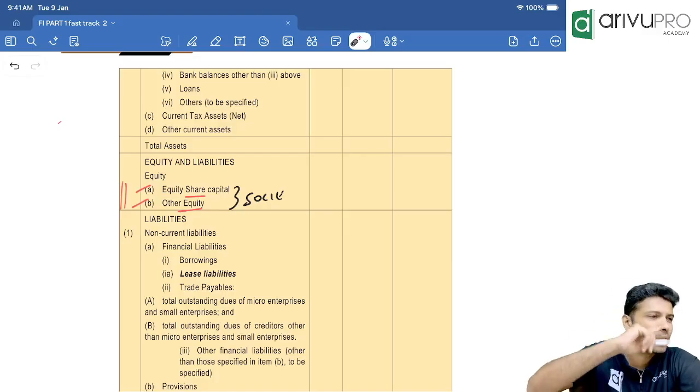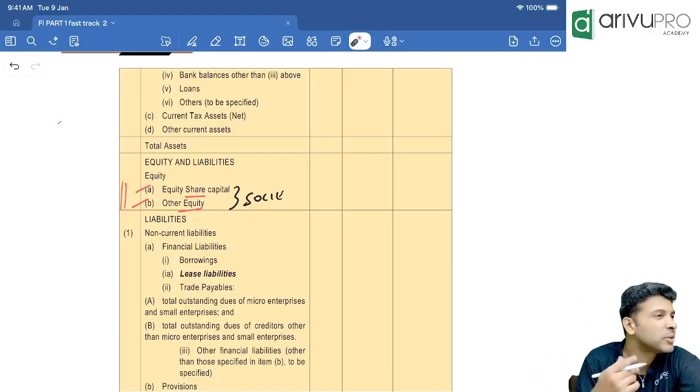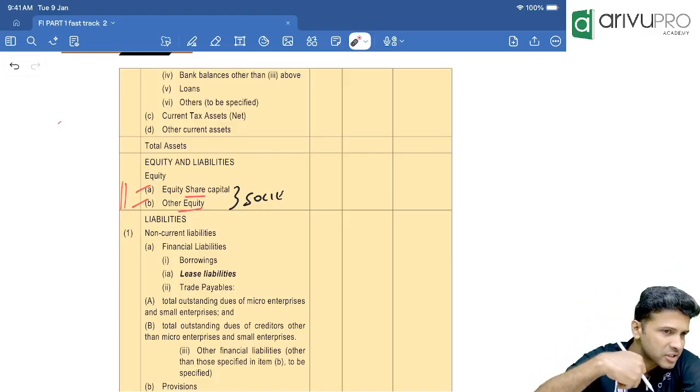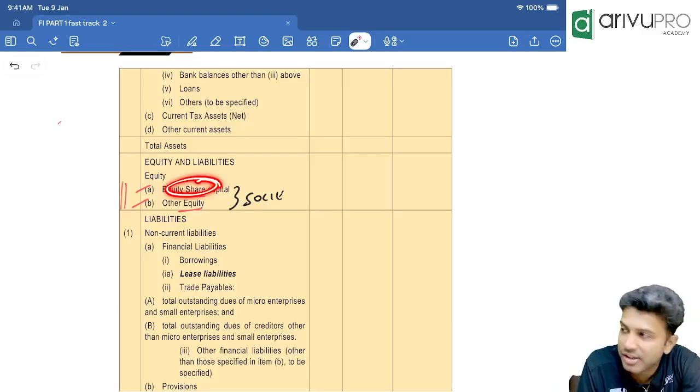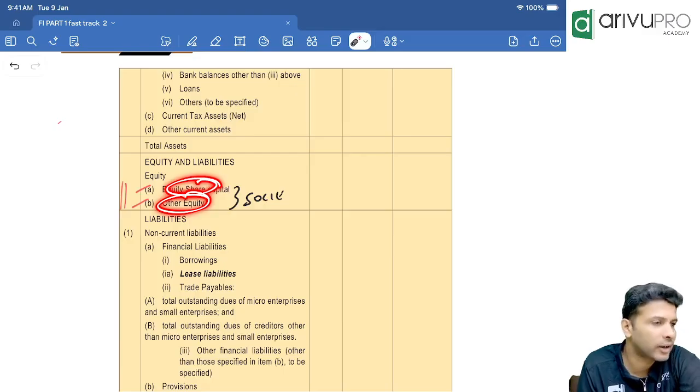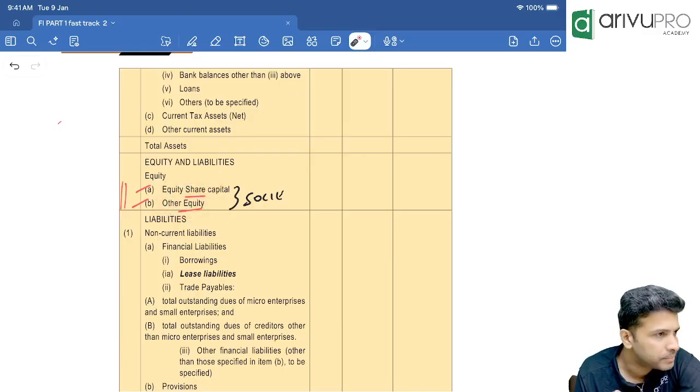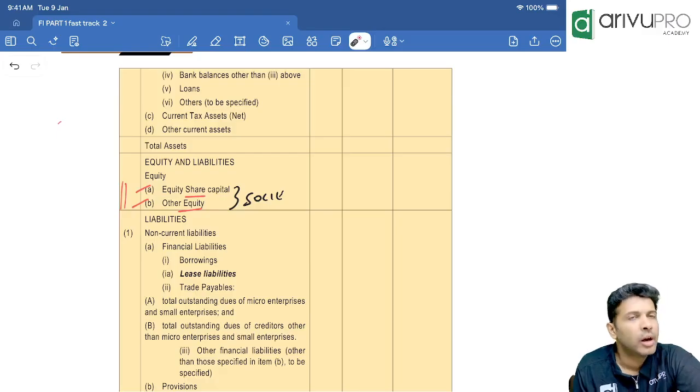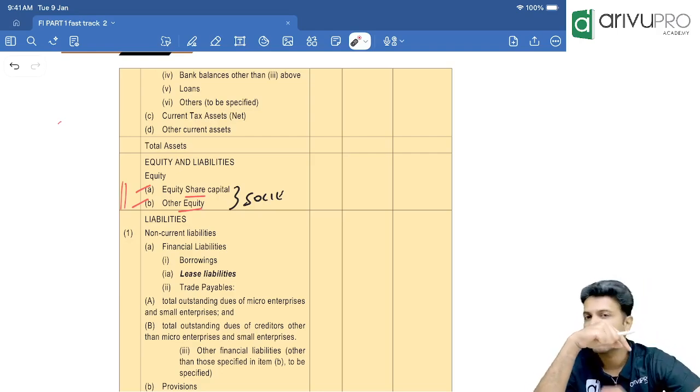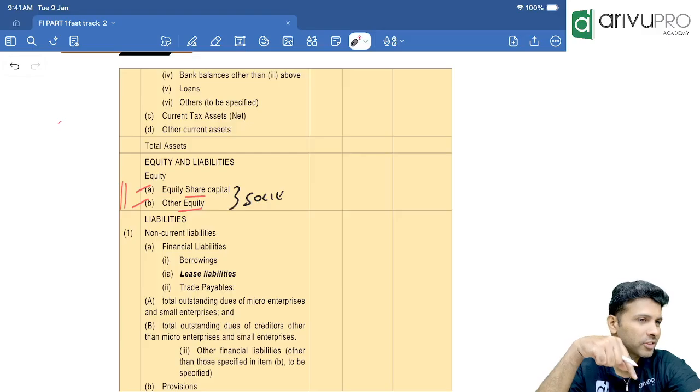There we had shareholders' funds, right? Under shareholders' funds, we used to show share capital and reserves and surplus. Here we'll show equity share capital and other equity. Other equity is nothing but your reserves and surplus. Okay so far? Now, what were the financial statements as per AS you have learned? What are the components of financial statements we have learned till now in accounting standards?